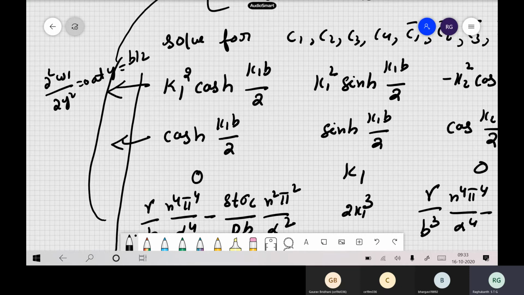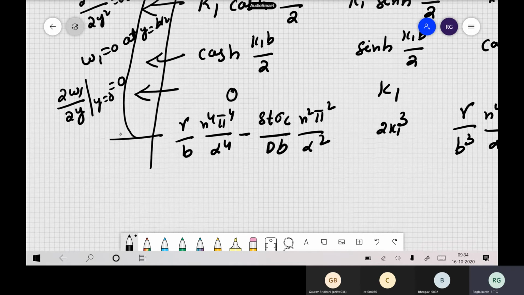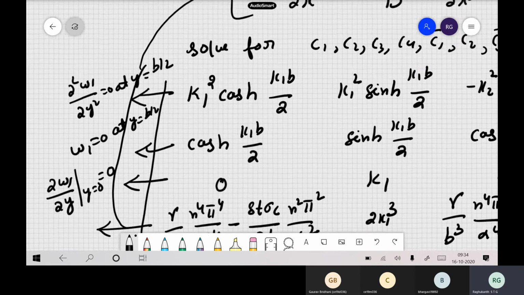This condition is from w1 equal to 0 at y equal to b by 2. Like that you will get all the conditions, and this equation corresponds to the symmetry, that is dou w1 by dou y at y equal to 0 is 0, because there is a maximum deflection there. And the last one corresponds to this equation.